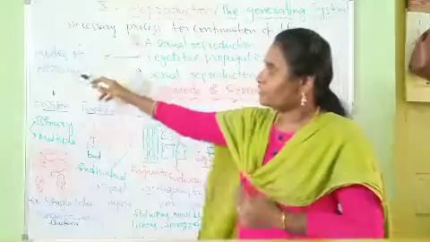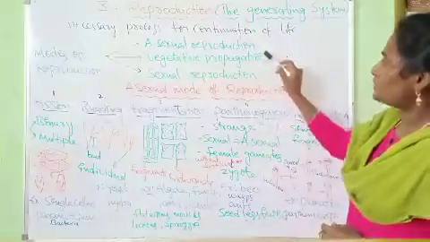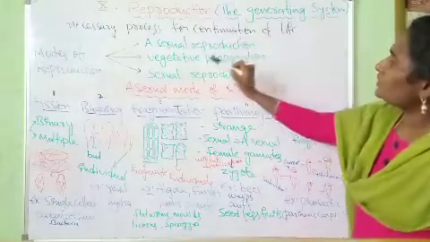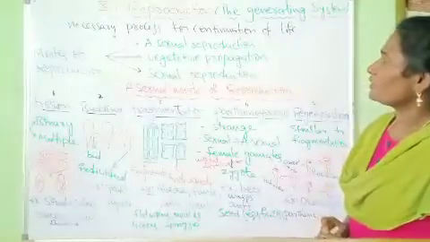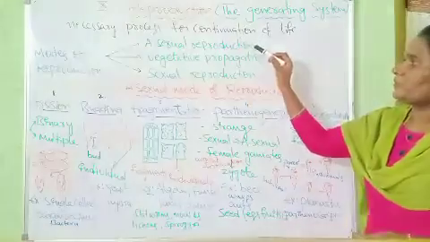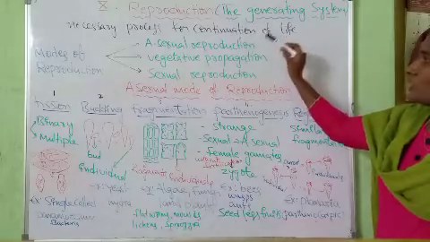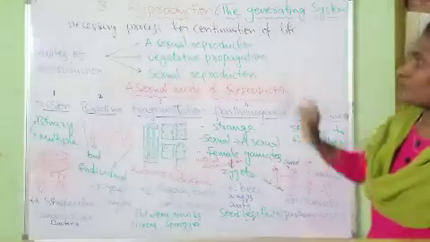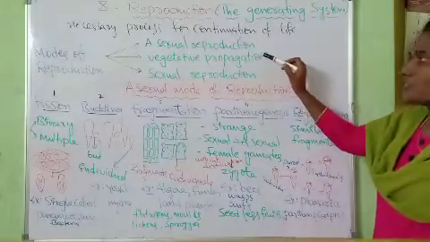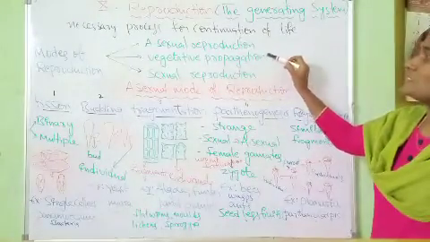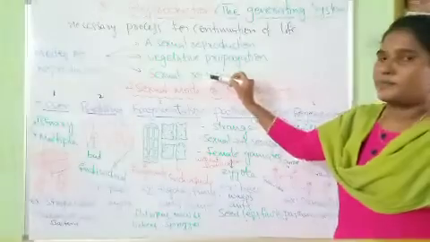Here, the modes of reproduction. Reproduction is mainly of three types: asexual reproduction, vegetative reproduction or vegetative propagation, and sexual reproduction. In asexual reproduction, there is no participation of male and female gametes. Only a single parent is involved in this type of reproduction. Vegetative propagation takes place in plants. The vegetative parts of the plants participate in this reproduction. In sexual reproduction, male and female gametes participate.